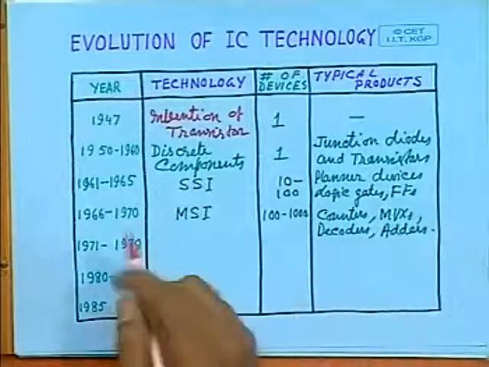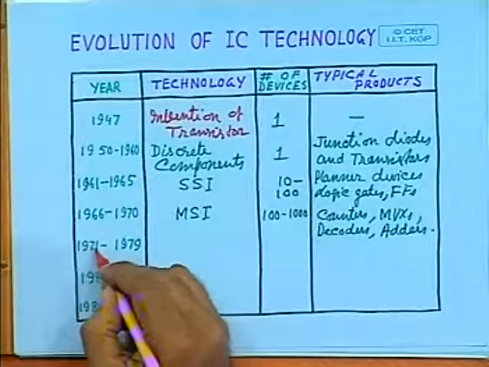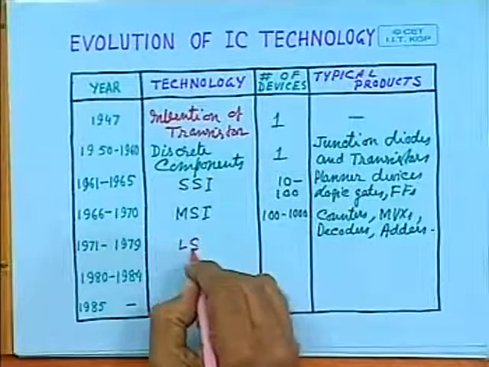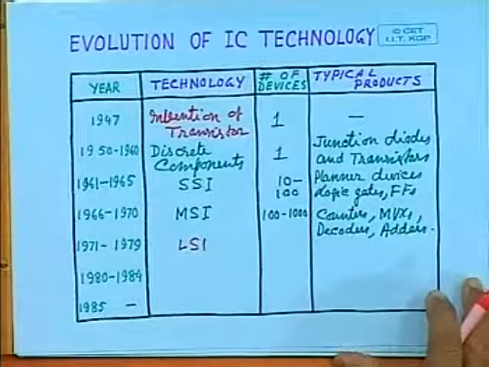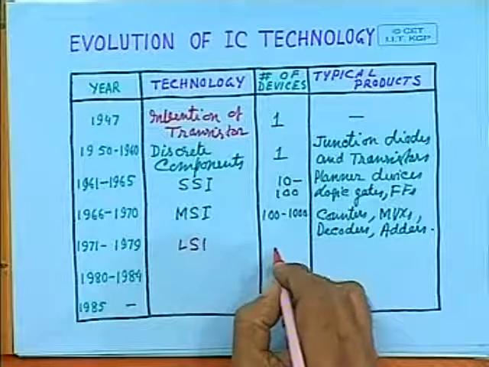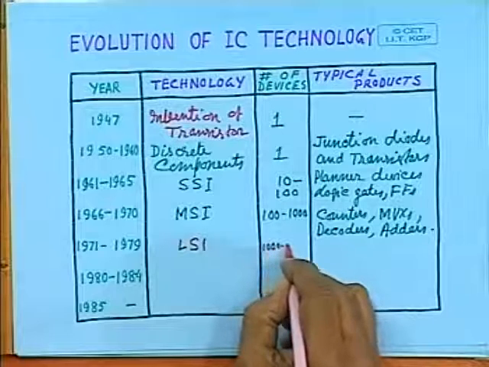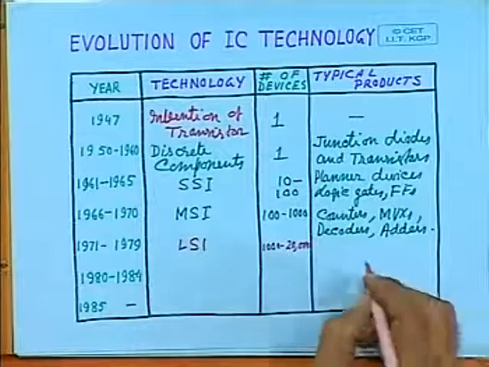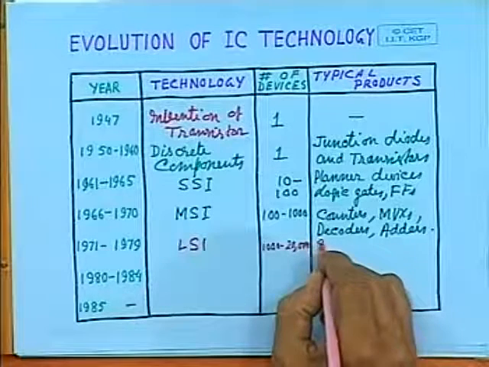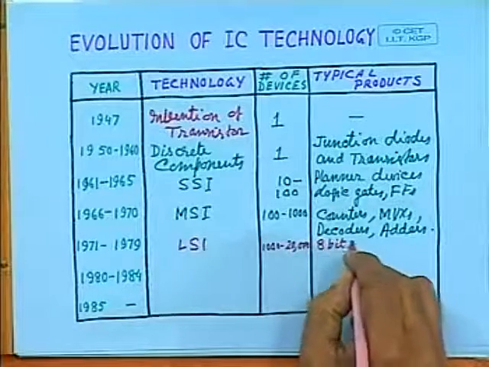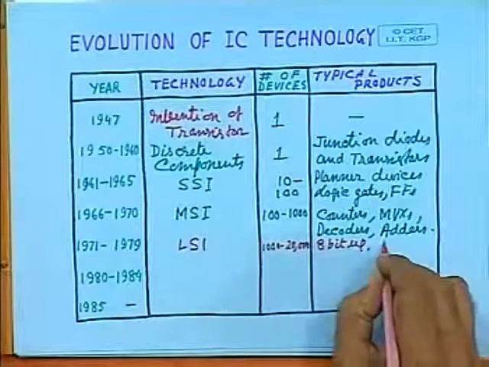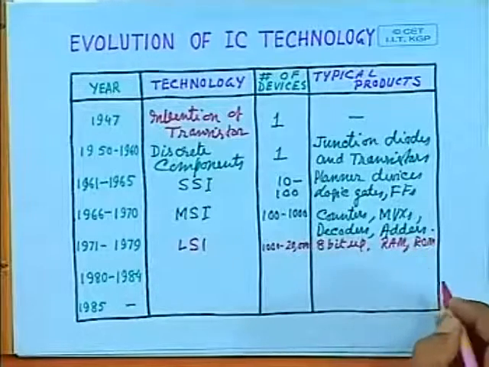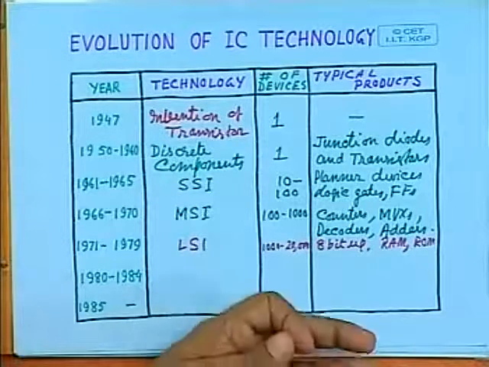Then, as I said, in 1971 the microprocessor was invented, in the era of LSI, large scale integration, with about 1000 to 20,000 transistors. And typical products were the 8-bit microprocessor, random access memory, read-only memory.